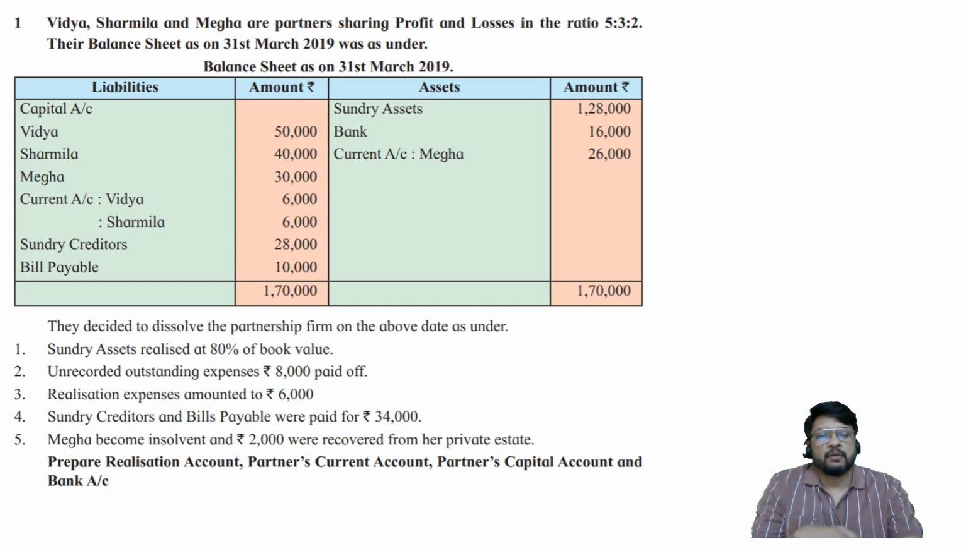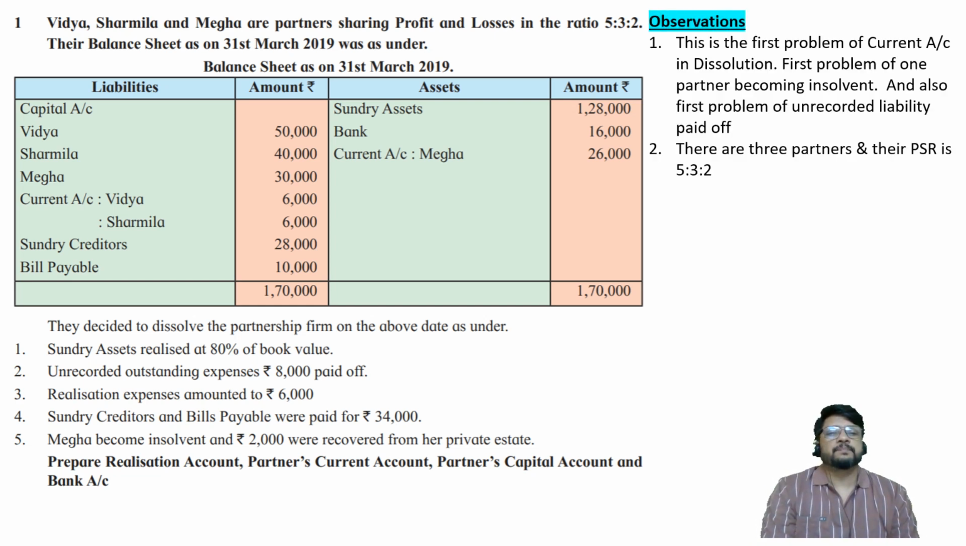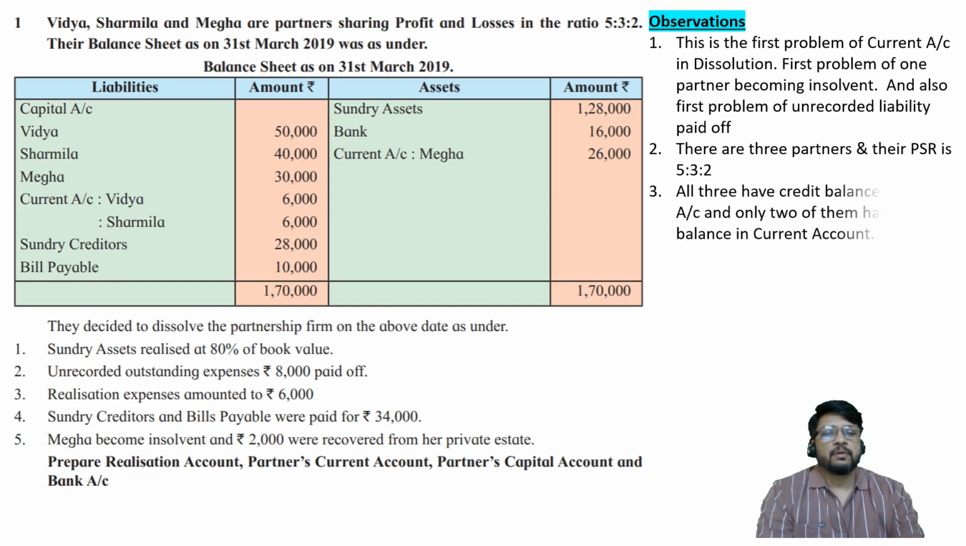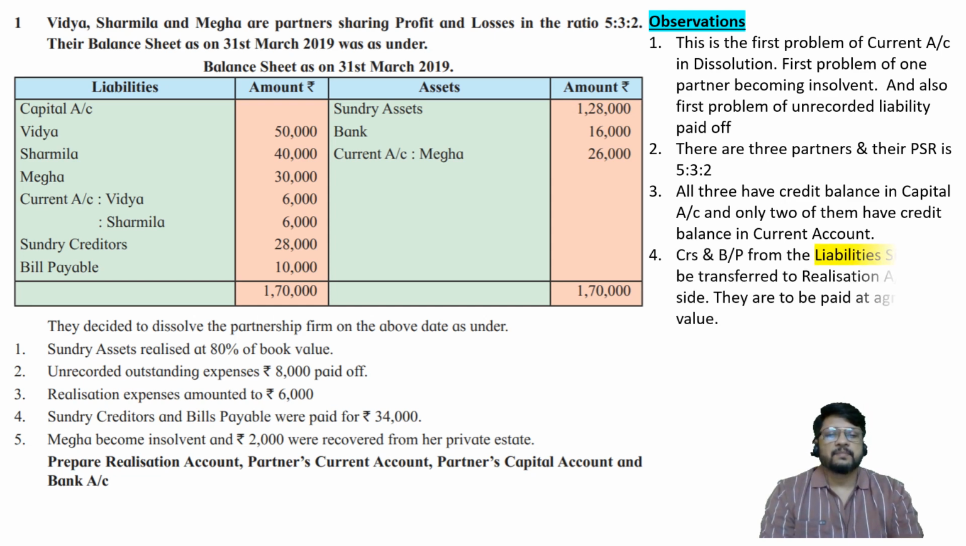So let us consider the observations. As usual, these observations are not for exam, they are only for you and me. This is the first problem of current account in dissolution and first problem of one partner becoming insolvent, also the first problem of unrecorded liability paid off. There are 3 partners, their PSR is 5:3:2, very good. All 3 have credit balance in capital account because their capital account is appearing on the liability side. But only 2 of them are having current account credit balance. One of them is having current account on the asset side, that is debit balance.